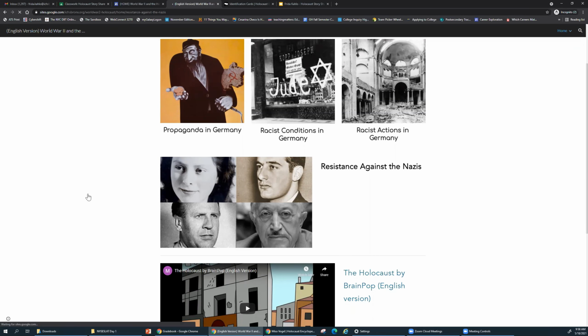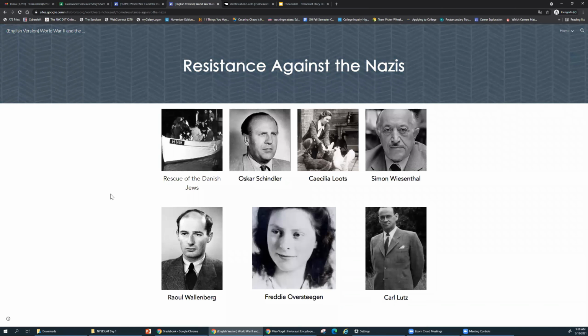Basically it gives you some different stories about people resisting against the Nazis. So here's six different people who resisted. Right here it says rescue of the Danish Jews, and this is interesting because it's not just one person, it's actually a whole community that helped people resist and fight back against the Nazis.